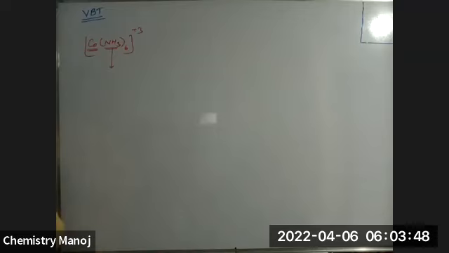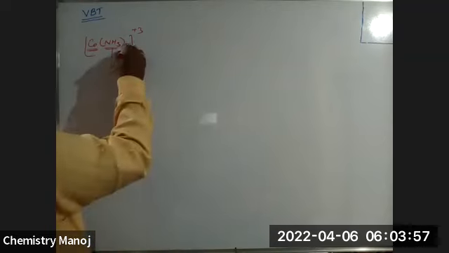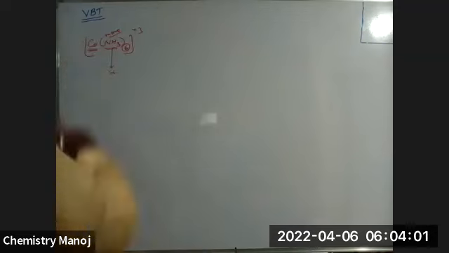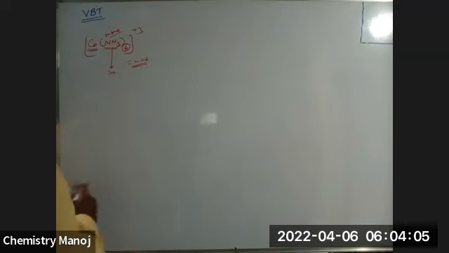Ammonia is a strong ligand. The donor atom is nitrogen. Is the ligand strong or weak? Strong ligand. How many ligands are there? 6 ligands. It is a monodentate ligand. Here the coordination number is equal to 6. Up to now, am I correct?